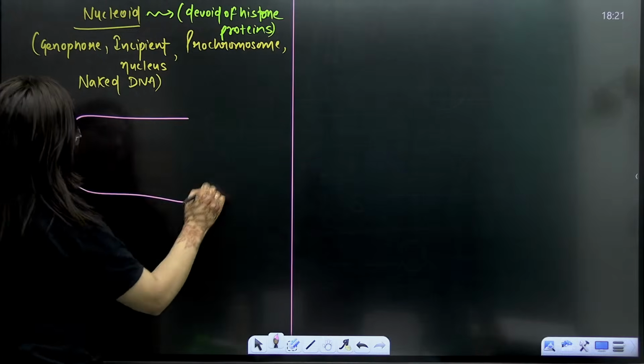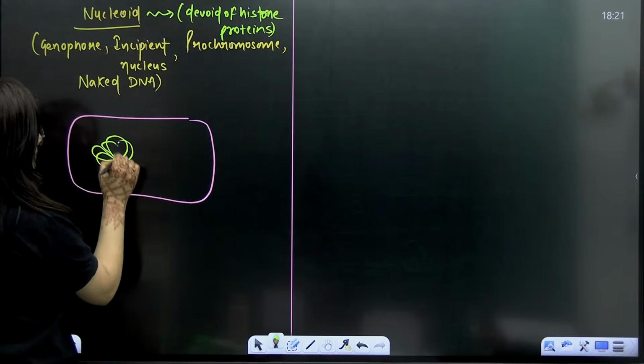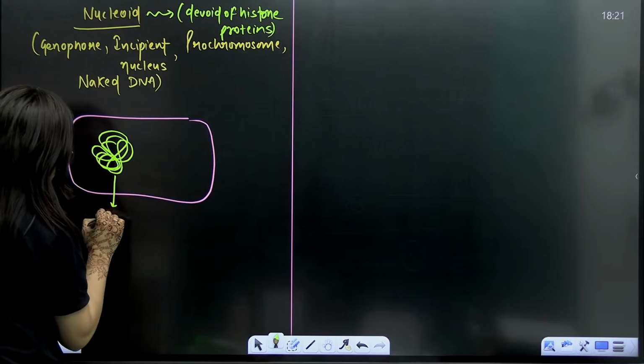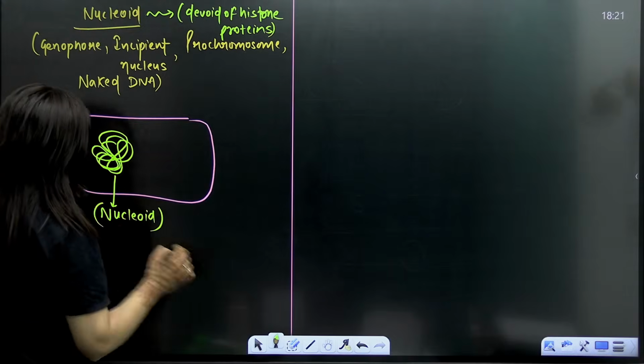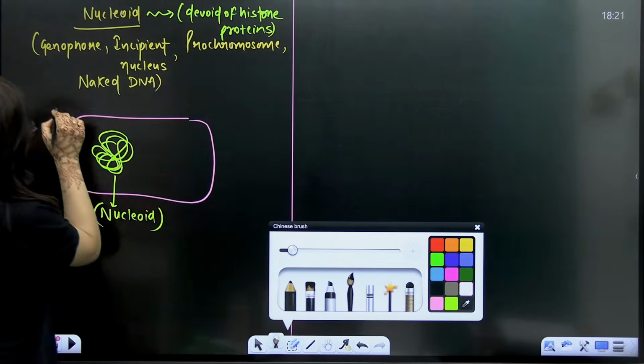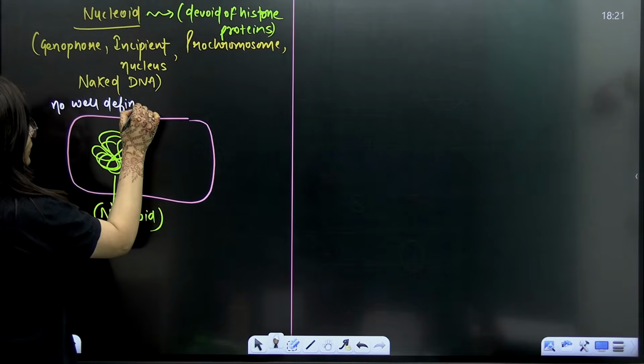Now let me elaborate. Let's take an example. This is the prokaryotic cell that you have, and it has this nucleoid. We know very well that prokaryotes have no well-defined nucleus.